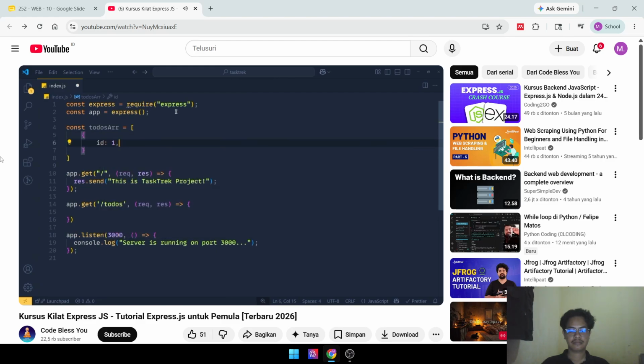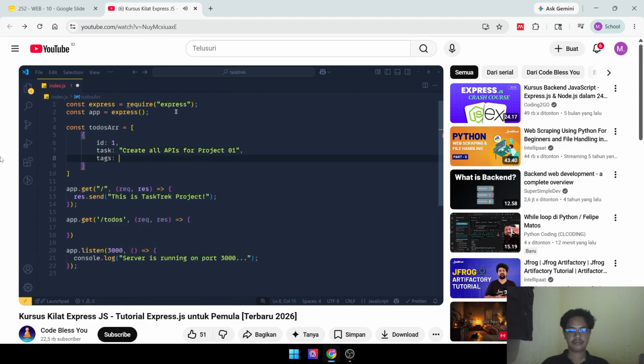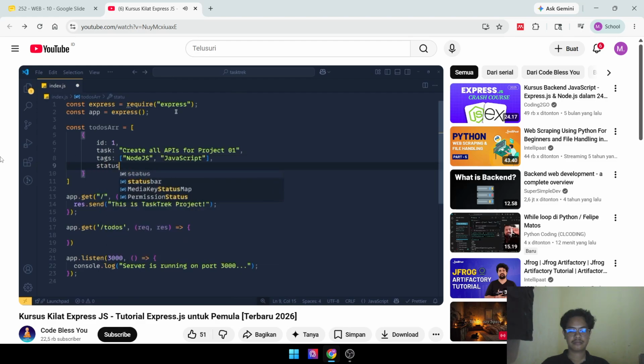ID, let's set it to 1. Task, which is the text of the task, let's say create all APIs for project 1. Tags, which are the tags related to the task, which is an array: Node.js, comma, JavaScript, and status: to do. These properties ID, task, tags, status are defined by the Node.js developer, which means you. What you want to call it, how many properties you need, these things you have to decide based on which data we want to store and which data we don't want.